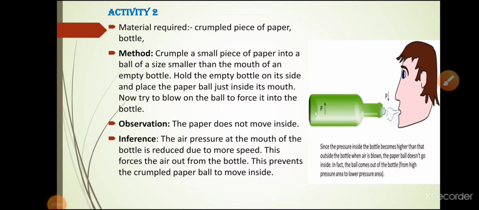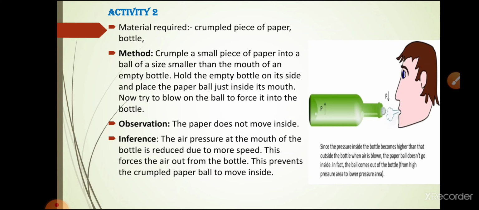Through this activity also I will explain that increased wind speed is accompanied by reduced air pressure. What material is required? You require a crumpled piece of paper and an empty bottle. How do you perform this activity? You take a piece of paper and crumple it to make a small paper ball. After that, hold an empty glass bottle on its side and place the small paper ball in the neck of the bottle, just inside its mouth.